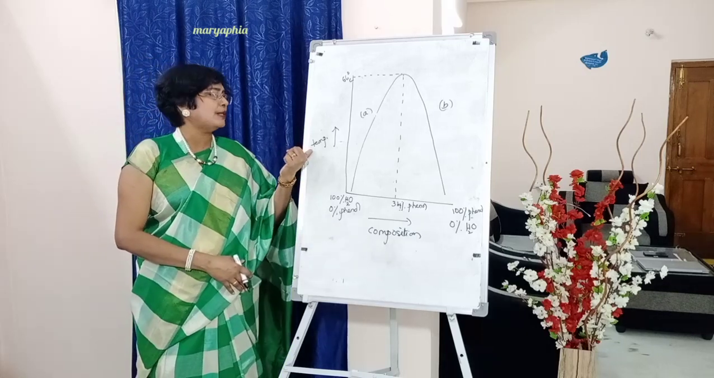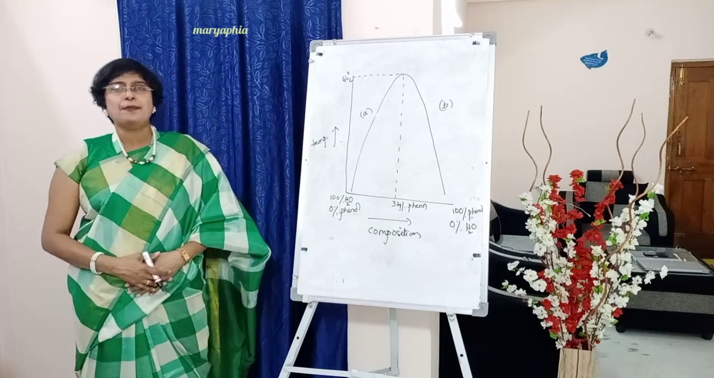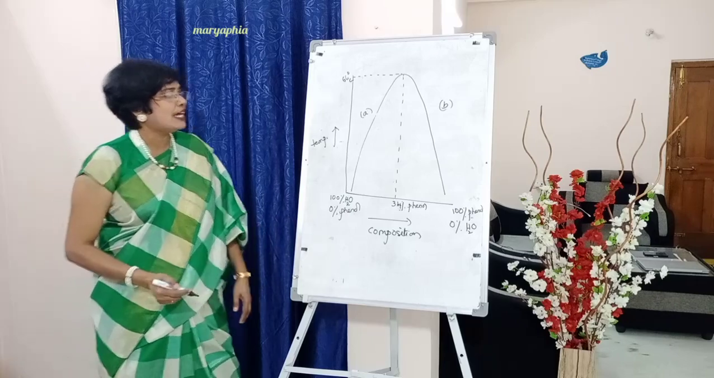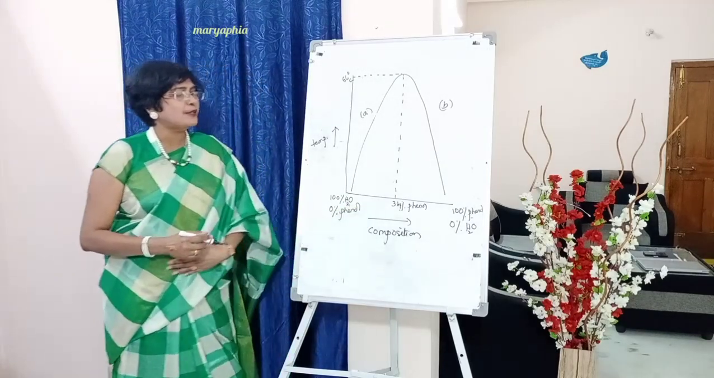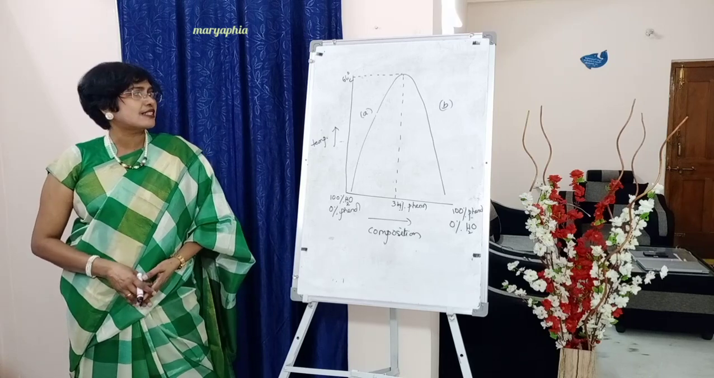When a graph is plotted between temperature and composition, a parabolic curve is obtained like this. So students, write down, and here if we observe, the composition will have 30% phenol, as we have learned just now.